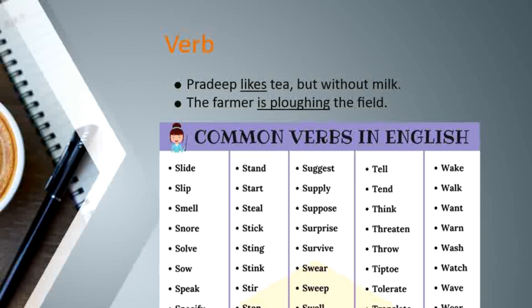Ploughing is a type of action. But when you see the last 2 examples, we are thirsty, he is very lazy, here the verb is in the infinitive form and is either showing some kind of possession or existence.